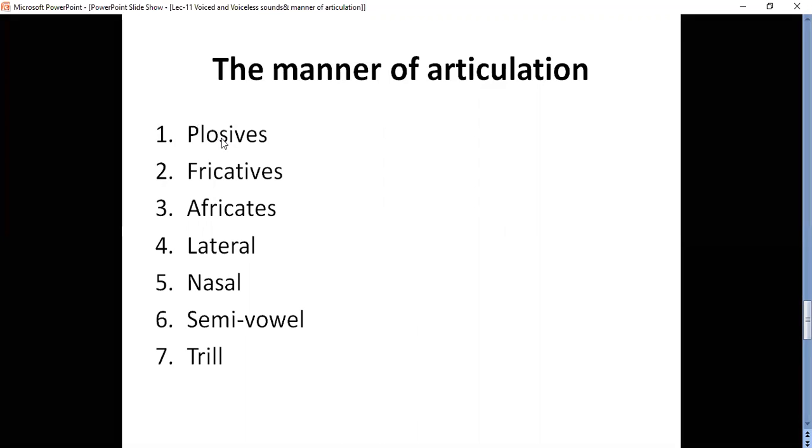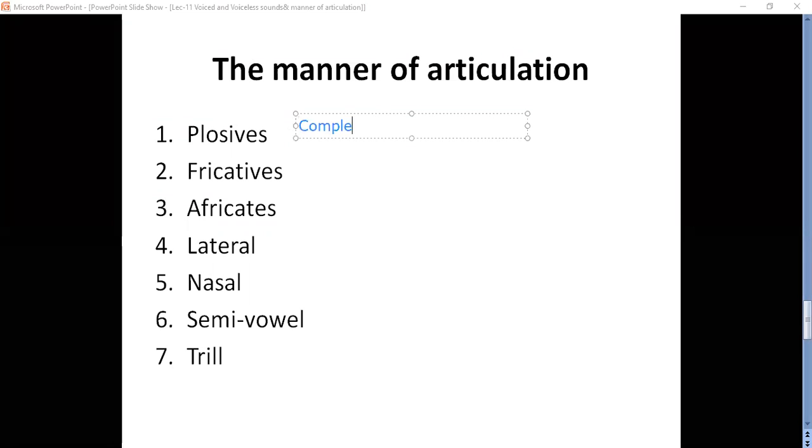The first one is called plosives. Plosives means we can say complete closure and sudden release.